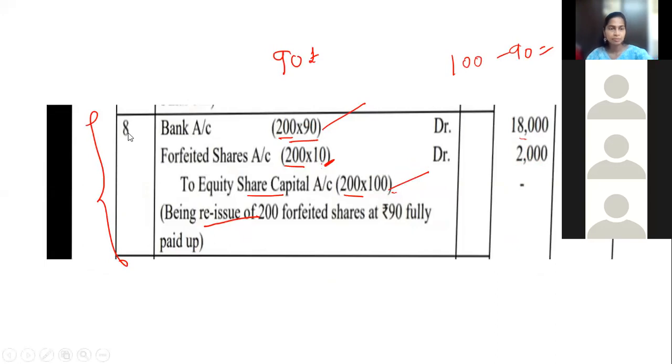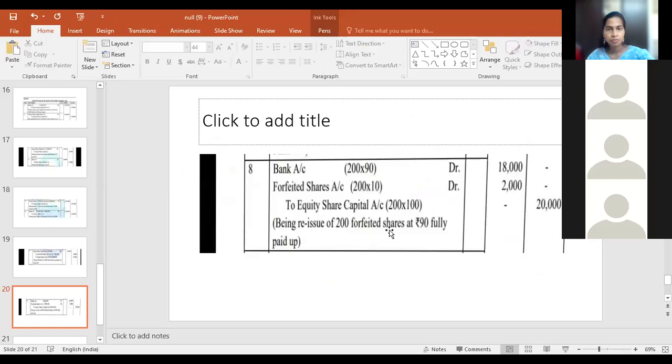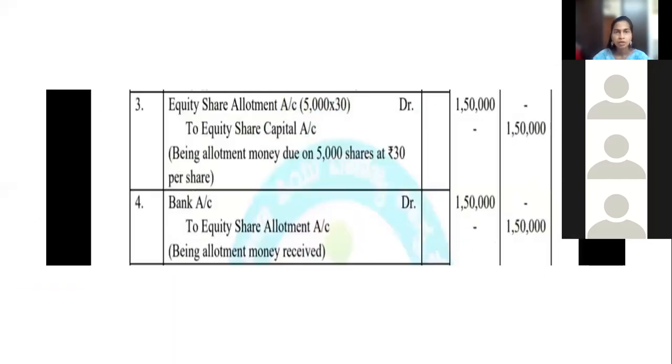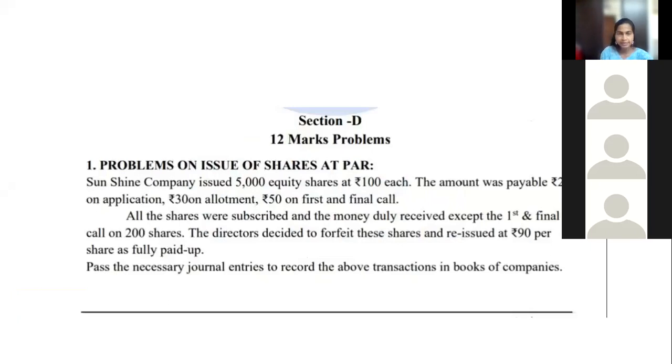Please write this. I will explain this once again, students. Now we have passed entry for this, right? The directors decided to forfeit this share. Seventh entry we have done. That is equity share capital account debtor to forfeited shares account to final call account. Now you have to pass entry for this sentence. One entry will come. What is this? Reissued at 90 per share, fully paid up.